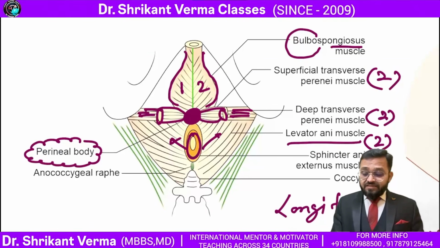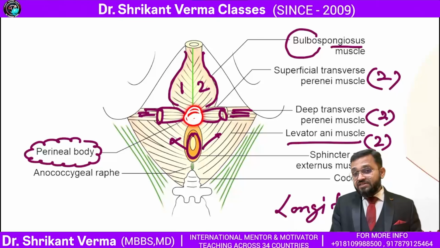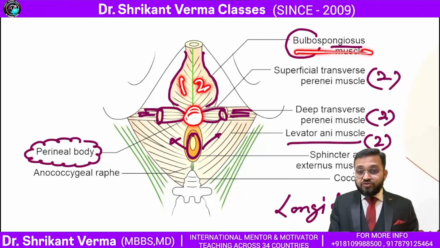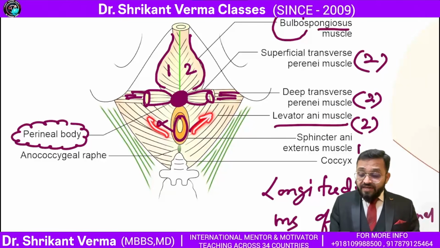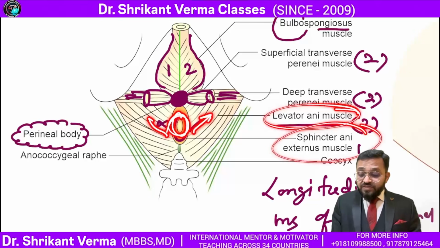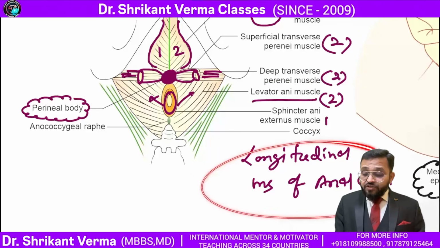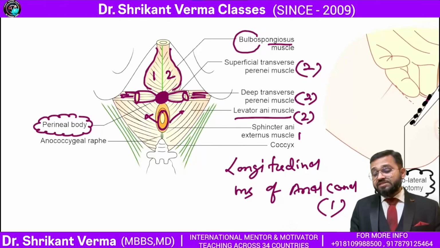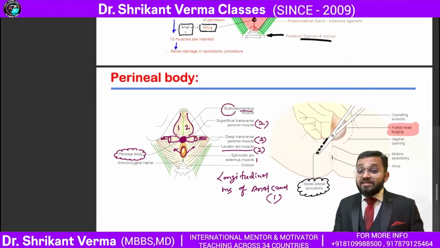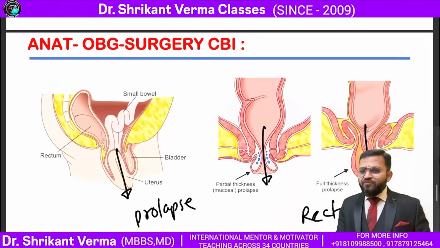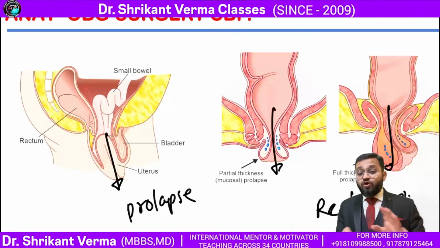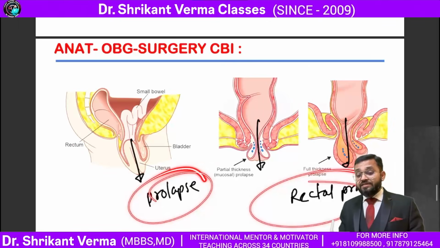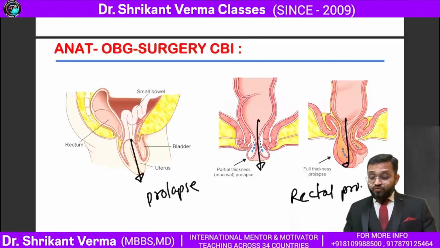Can you observe this one? There are 10 muscles inserted at this central tendon: two bulbospongiosus, two superficial transverse perineal, two deep transverse perineal, two levator ani muscles, one sphincter ani muscle, and one longitudinal muscle of the anal canal. So a total of 10 muscles are there. That's why never damage this central tendon of the perineum. If you damage it, then support of the uterus and the anal canal is lost, so there is prolapse of the uterus and prolapse of the rectum. Due to this clinical point, you have to look for this one.